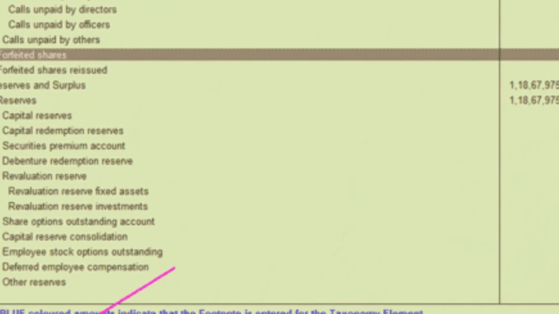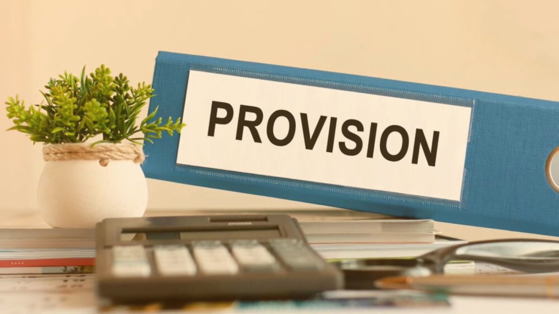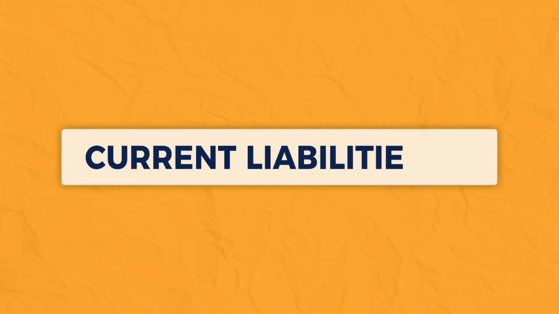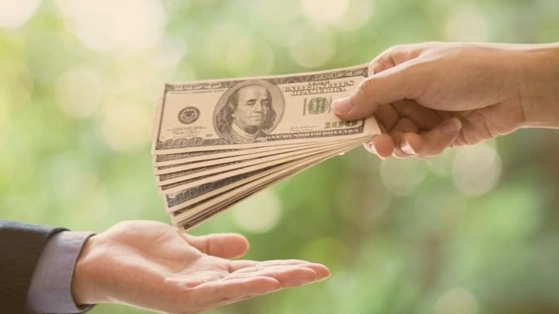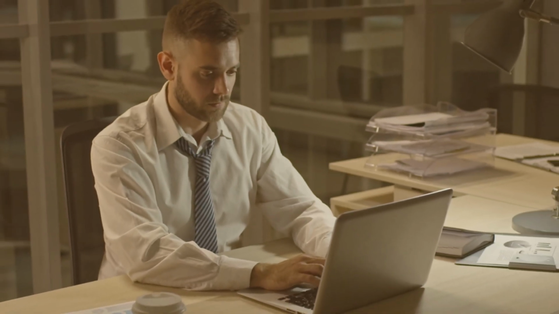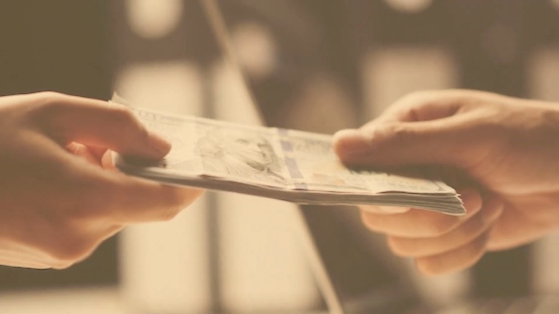Now, we also have provisions. The question arises, what is the meaning of provisions? A provision is basically a current liability. Provision simply means the amount which we will have to pay in future. There might be a loss. When a person is working for me, I know I am liable to pay him the amount, the exact amount which will be paid to the employee.